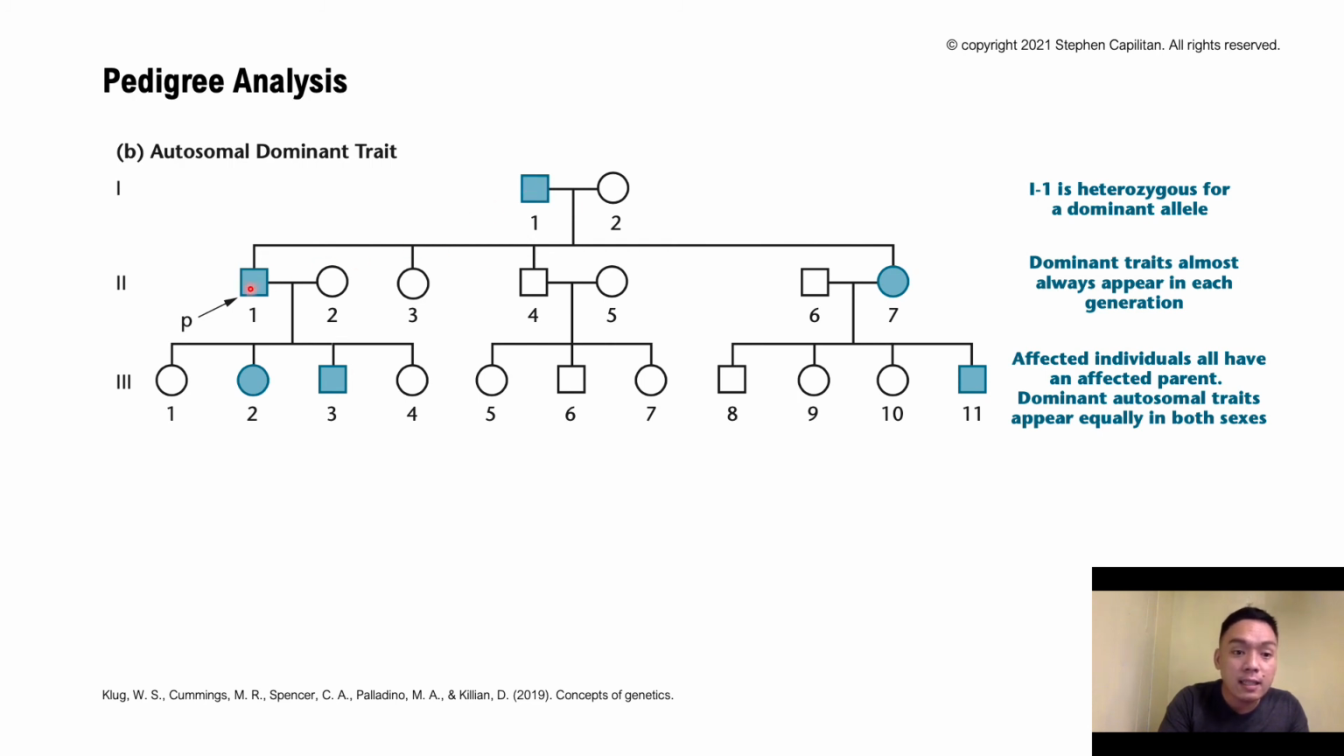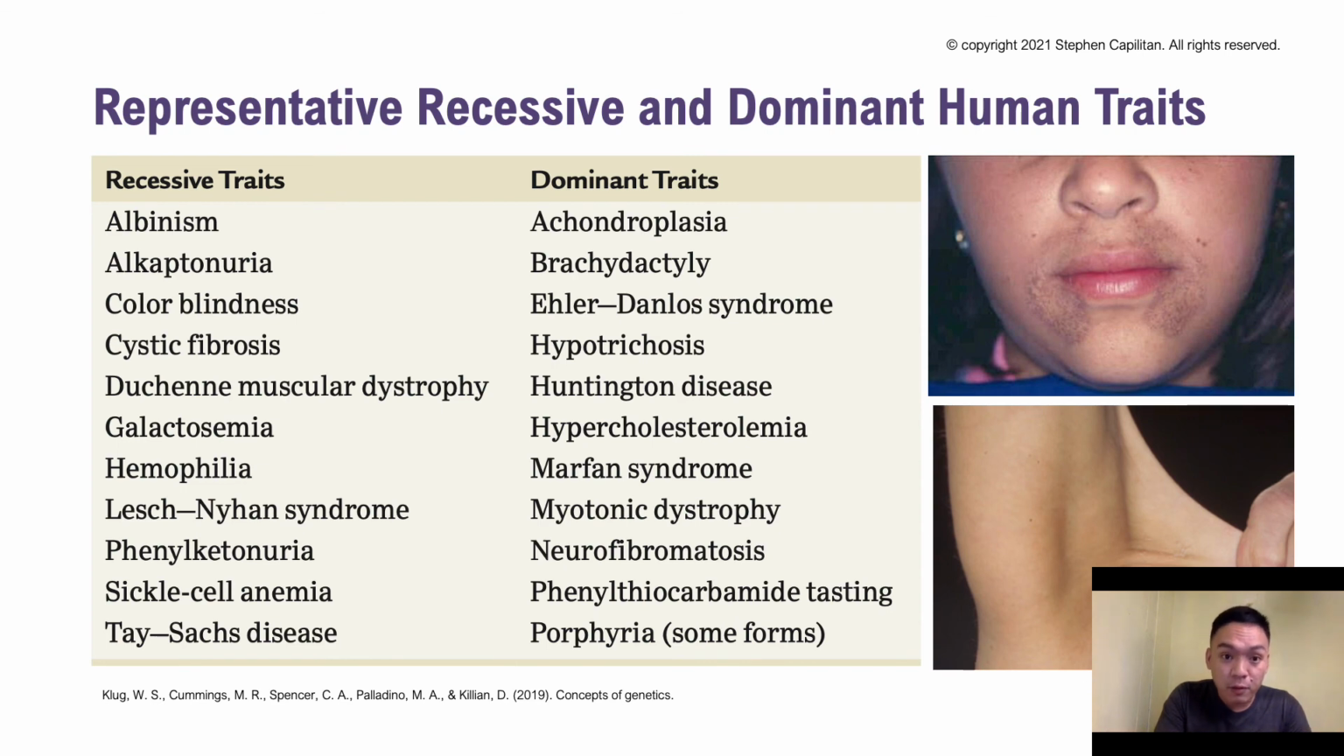This one is their dad. This son will transmit it to his daughter and son. This daughter from the first generation transmitted the trait to her son. So dominant autosomal traits appear equally in both sexes. If that happens in only males or only females, that is what we call sex-linked traits, recessive or dominant traits. So there are good representatives of recessive and dominant human traits.